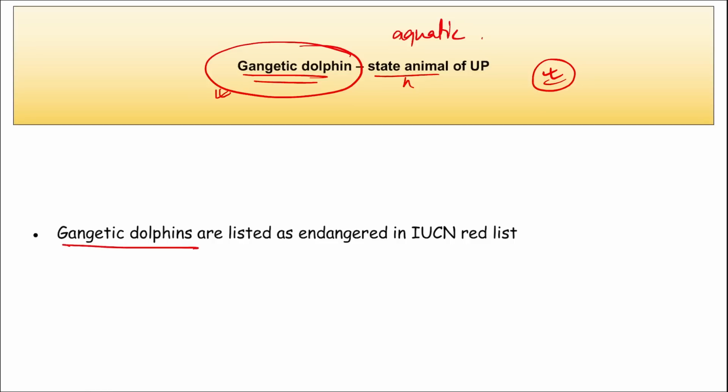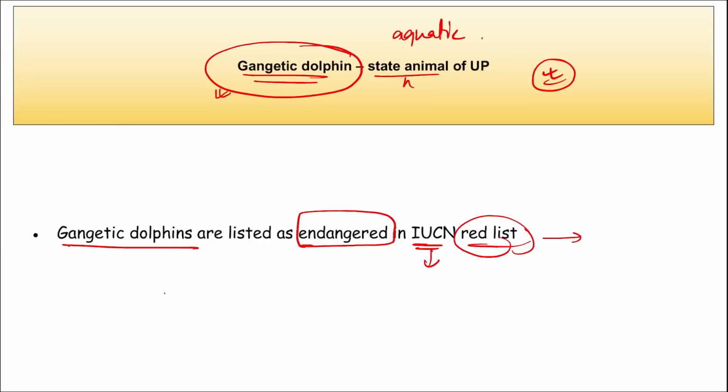These Gangetic dolphins are listed as endangered in the IUCN's red list. IUCN is the International Union for Conservation of Nature, right? They have their red list that lists all the endangered animals. Gangetic dolphins are a sensitive species that can tell us about the overall health of the Ganga ecosystem. Correct?